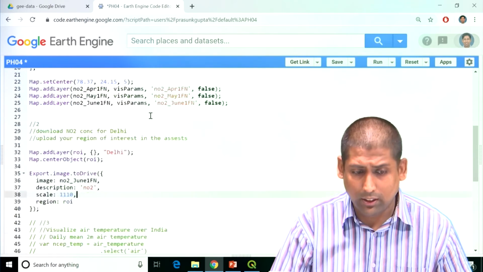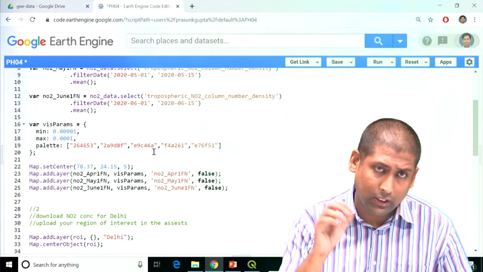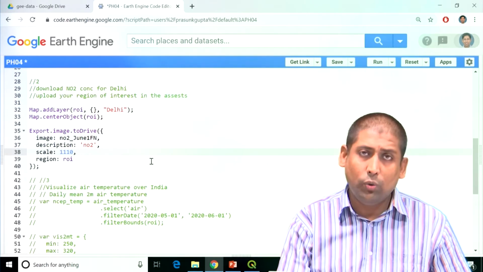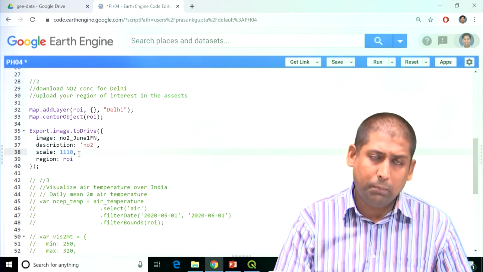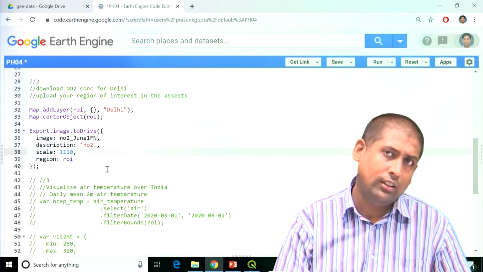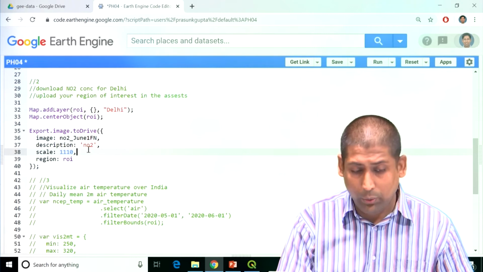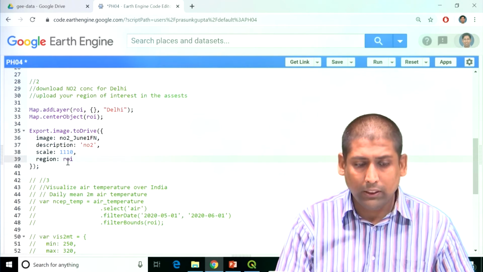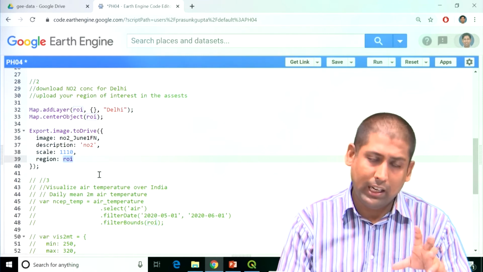Now this nitrogen dioxide data which is inserted in Earth Engine is at a spatial resolution of 0.01 degrees, which is approximately 1110 meters at the equator, but we are roughly taking the scale, and then we specify which area we want to download.